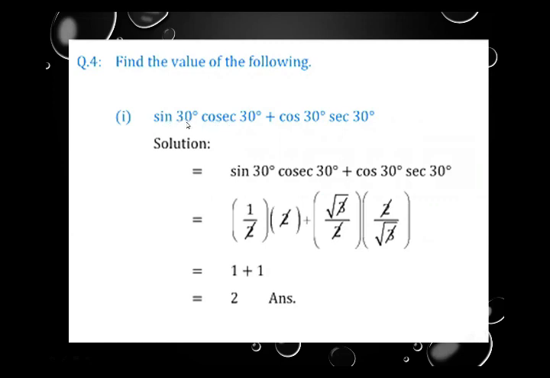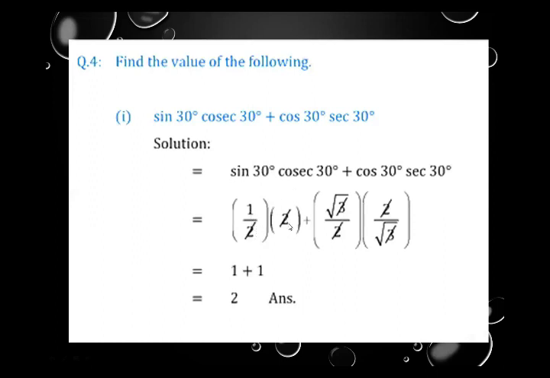Look at sine 30, no sign is there, we consider that a multiply sign is given. Then cosec 30 plus cosec 30 multiply by sec 30. We write the question. Then in the next step we replace sine 30 by using the table. We see this is 1 upon 2. Draw bracket because we are going to show multiplication between them. So sine 30 is replaced by 1 upon 2.